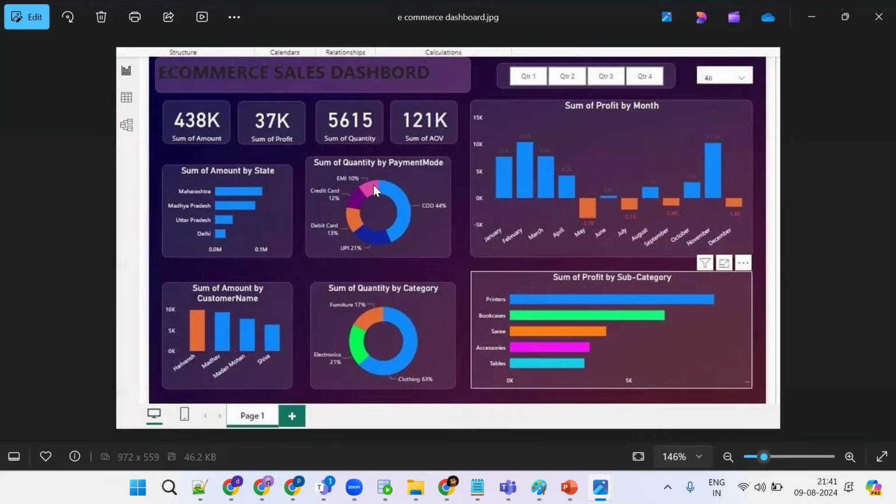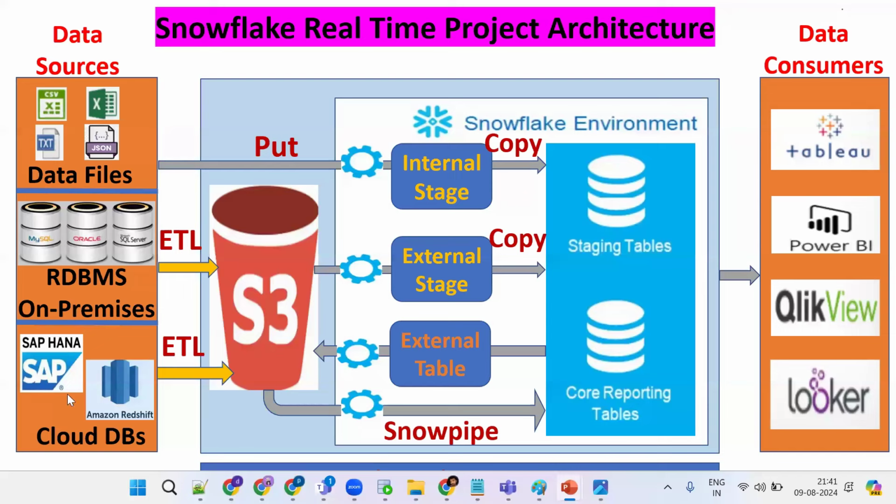They want historical data, but historical data is sitting in the on-premises database. But how can I bring it? Who will bring it? We should bring it as part of the Snowflake developer role: bring the data to Snowflake, do the transformation part, and ultimately go to the consumption layer.